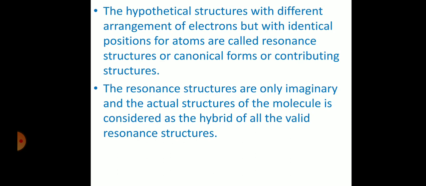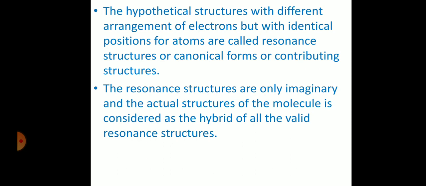So you see it's very easy to understand. The definitions are too big, but in resonance it is that two or more than two structures having the same bonding connectivity but differing in the electronic distribution. Such a phenomenon is resonance.